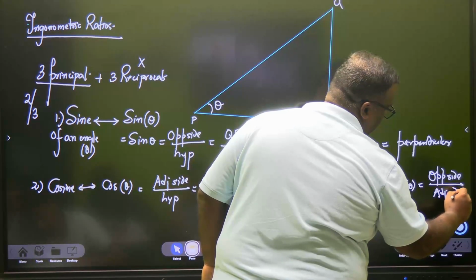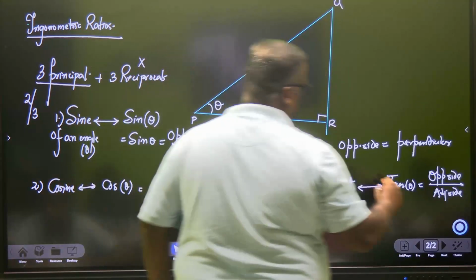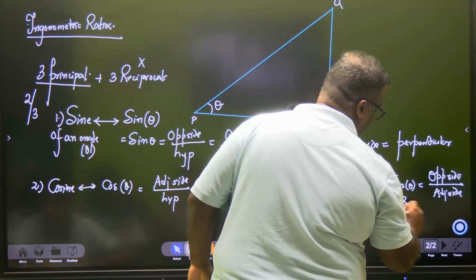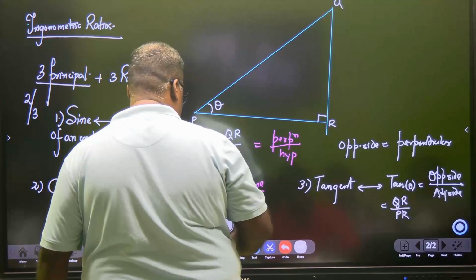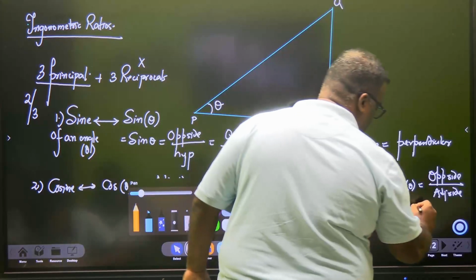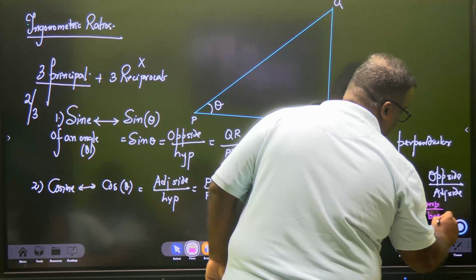Very good. Opposite side by adjacent side means in my theta it will become QR divided by PR. And if I go to my grandfather days, then this will be known as perpendicular by base. Right?